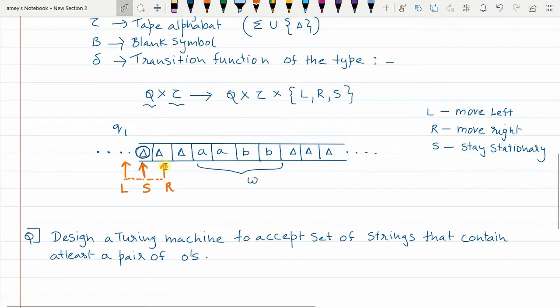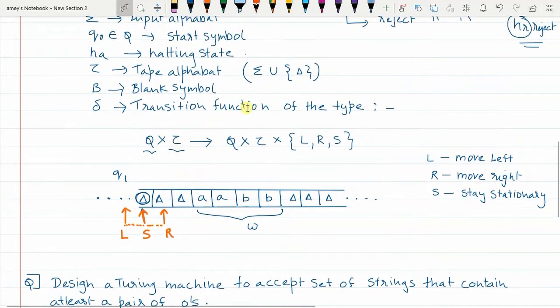So the read write head can go on reading one symbol at a time and moving to the right, or it can go on moving to the left, or if required it can remain stationary. These three, L, R and S, are the movements of the read write head. L is the left move, R is the right move, and S is the stationary move.